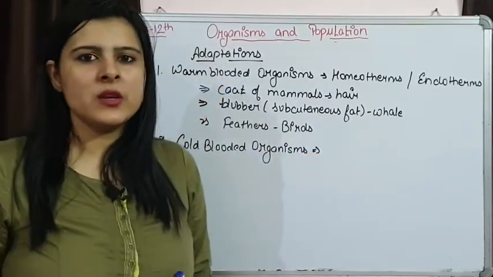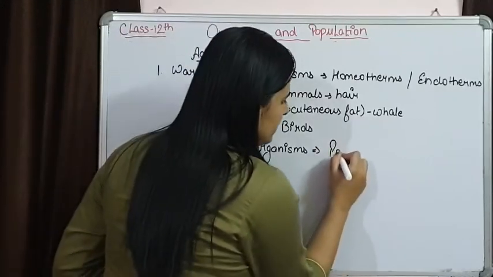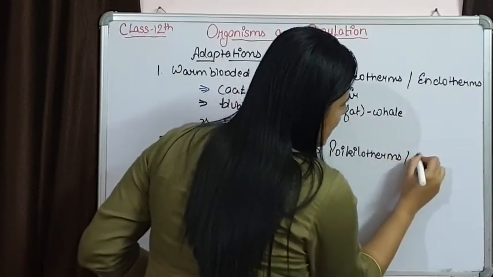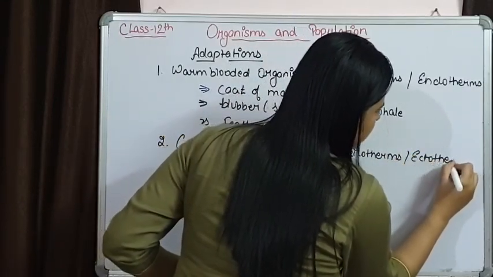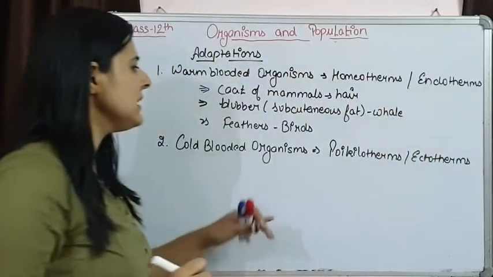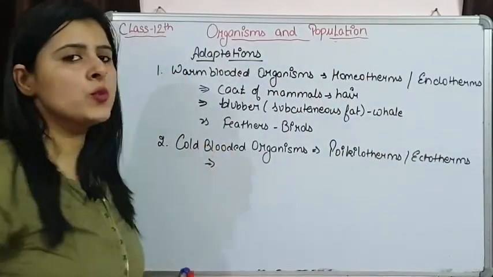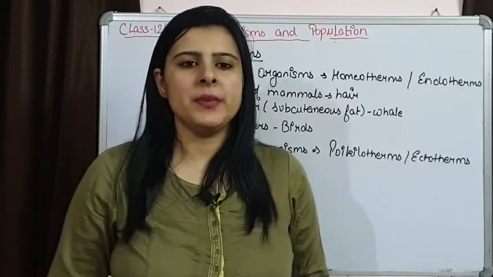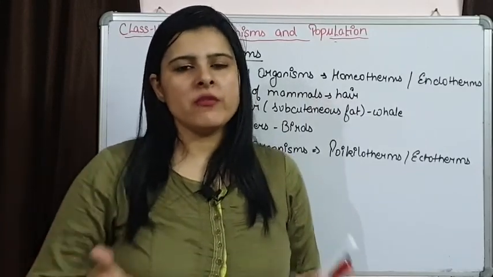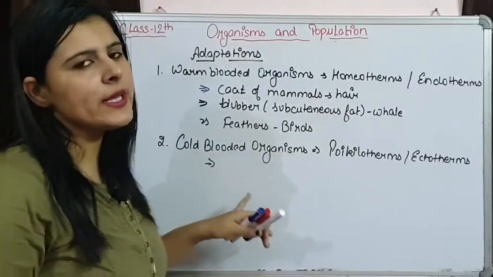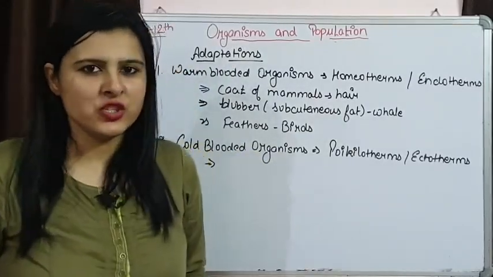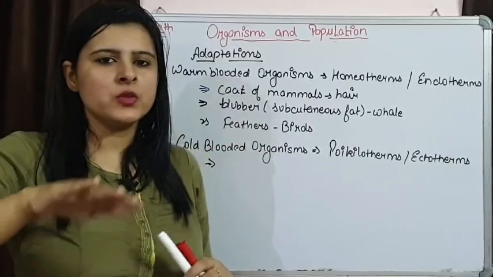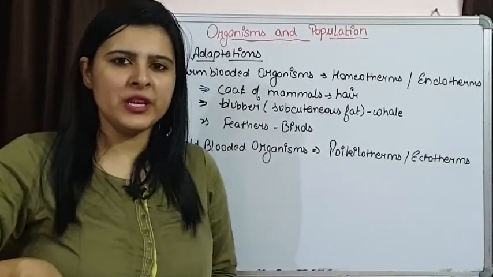Cold-blooded organisms are known as poikilotherms, or they are also known as ectotherms. These are the organisms whose body temperature is going to vary according to the environmental temperature. Whenever the temperature of the environment changes, their body temperature also changes. Now what different adaptations are they showing to prevent the harsh effect of temperature?